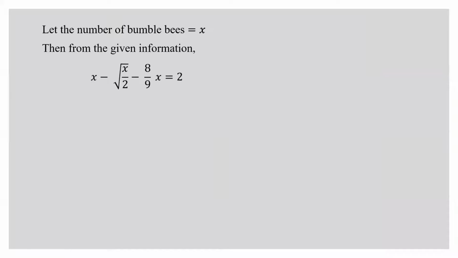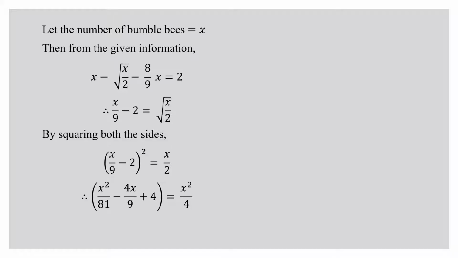So the maths is like this: x is the total number of bumblebees. Out of them, root x by 2, Kulamula, went to another tree. In the second group, 8/9 of the total went to another tree. And those two, girlfriend and boyfriend, are left. One is stuck in the lotus and the other one is waiting for his rescue. So this is a beautiful equation, and now this will become a quadratic equation when we square both sides.